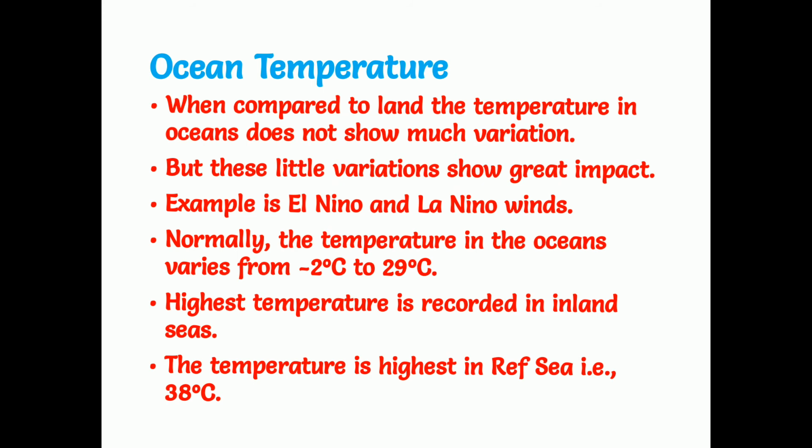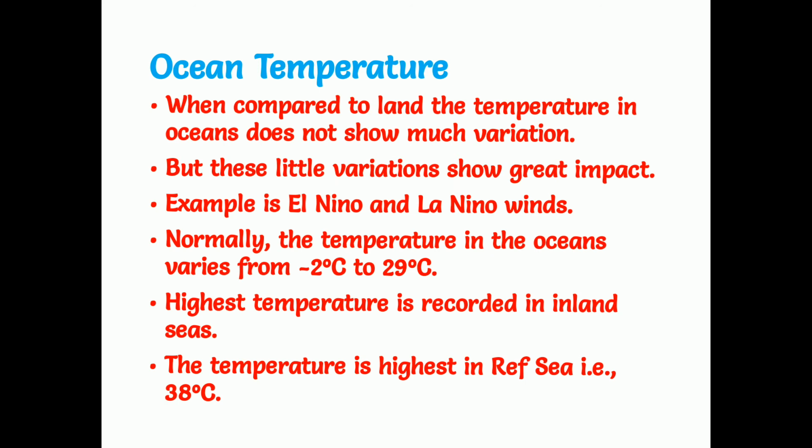And La Nino winds are the very cold winds which make a lot of precipitation. At that time, a lot of rainfall will be there, which leads to floods also in the coastal areas. Actually, these winds are very dangerous. Both the winds are dangerous, El Nino and La Nino. Because of El Nino winds, there won't be any type of rainfall. Completely the land will become barren. And La Nino winds bring a lot of rainfall. And because of that rainfall, a lot of floods also will occur in the coastal areas.